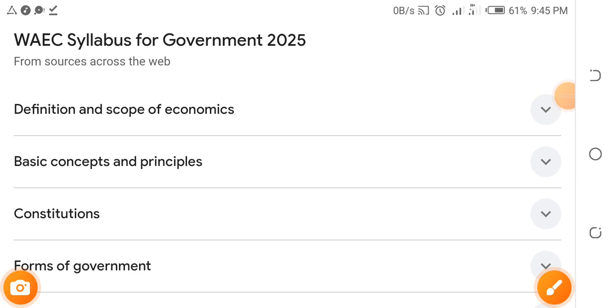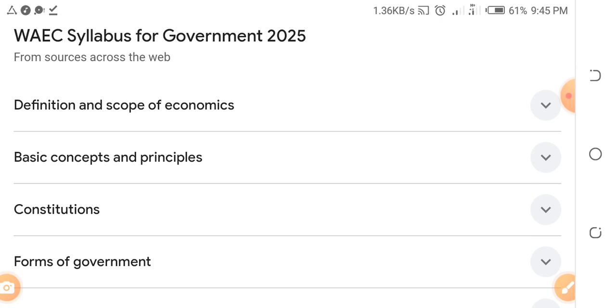Now, let me give a free expo for those of you writing your government in this WAEC exam, in this very WAEC exam. I'm going to give you the topics that WAEC will set questions from. If you are an art student, you already know that government is very, very important, right? So I'll just give you the topics, then I'll break it down for you. I hope you are following.